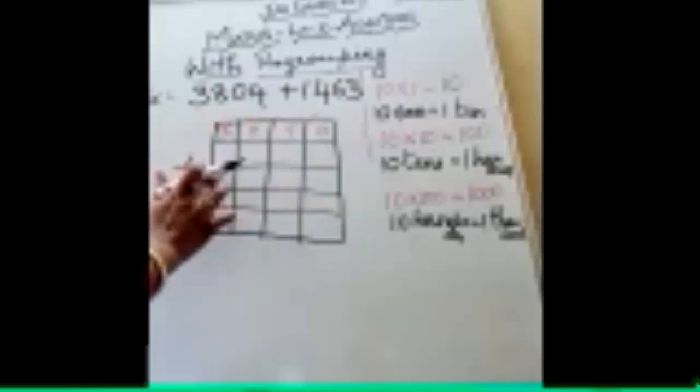Please try to do that a little bit fast. 3,804 plus 1,463. So what is the way we have to do? First, try to draw the grid. The grid carries 4 columns. Then how many rows? 5 rows. Plus sign. Then start with the place values: 1, 10, 100, 1,000. You should not write in the second row. Always start from the third row.